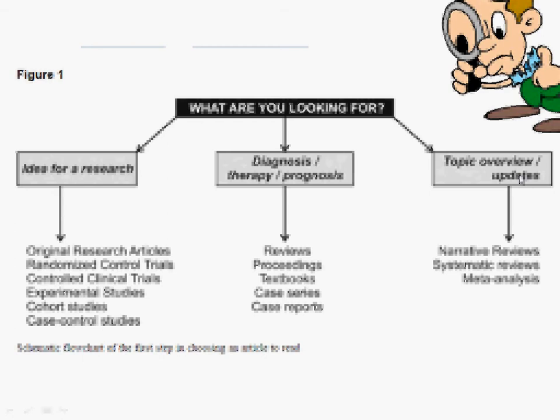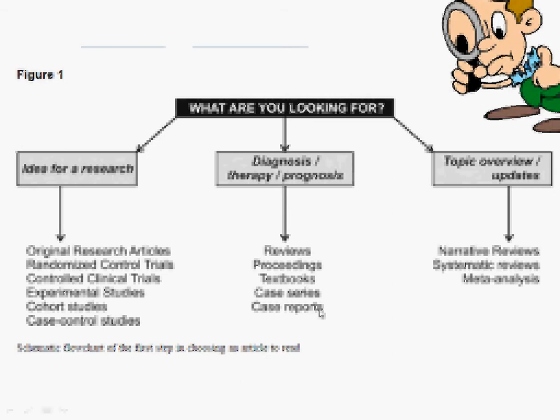Now, there are different research papers for these three purposes. If we want an idea for research, we would need to look at original research articles, randomized control trials, controlled clinical trials, experimental studies, cohort studies, and case control studies. The second reason for looking at medical papers is diagnosis, therapy, and prognosis. For that, we'll need reviews, proceedings, and textbooks, and importantly, case series and case reports.